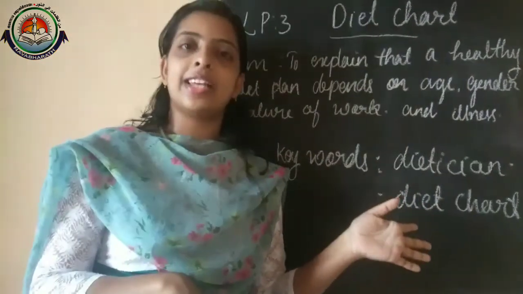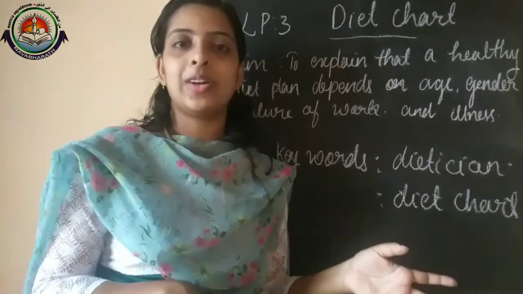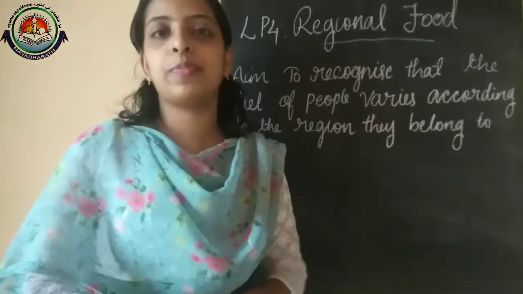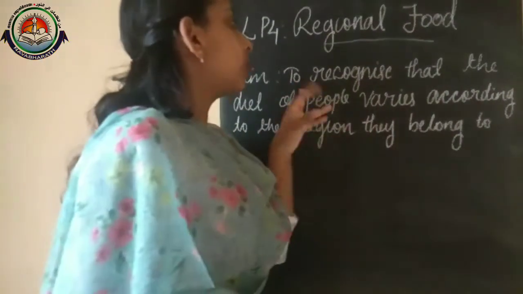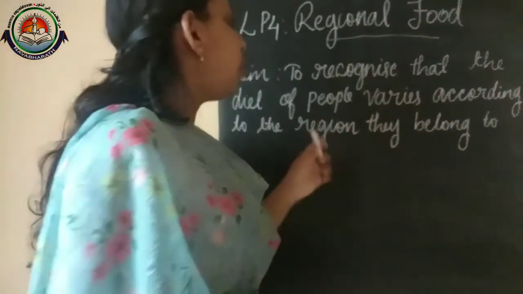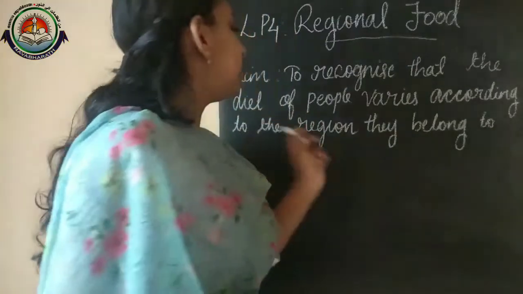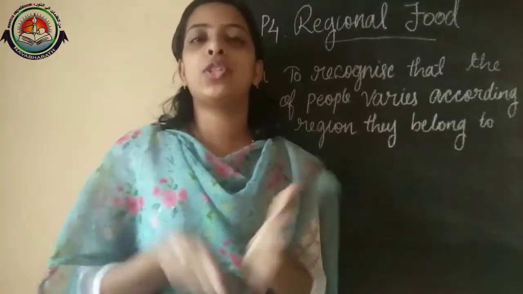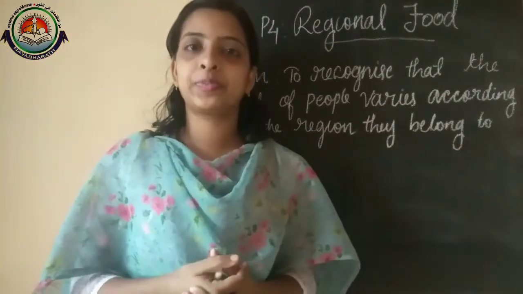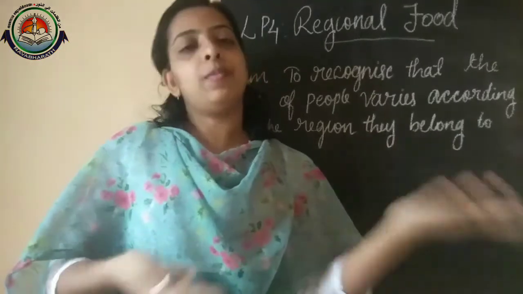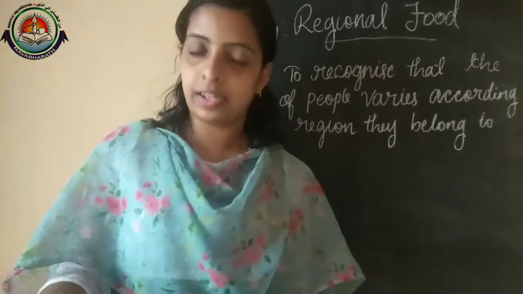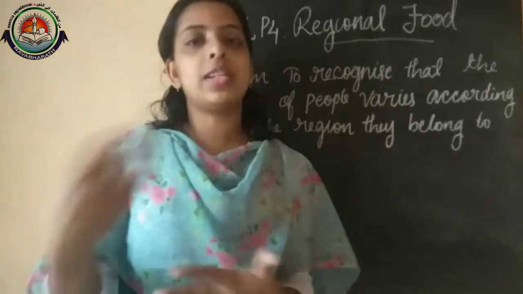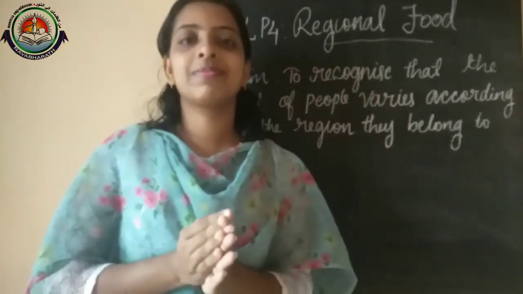Now we can discuss our last lesson in this block. Now we can discuss the fourth lesson, and its name is regional food. In this lesson we are going to recognize that the diet of people varies according to the regions they belong to. What foods are you eating in your lunch and dinner? You can say rice and curries or chapati. Is it the same for your best friend, eating the same kinds of food at lunch and dinner?